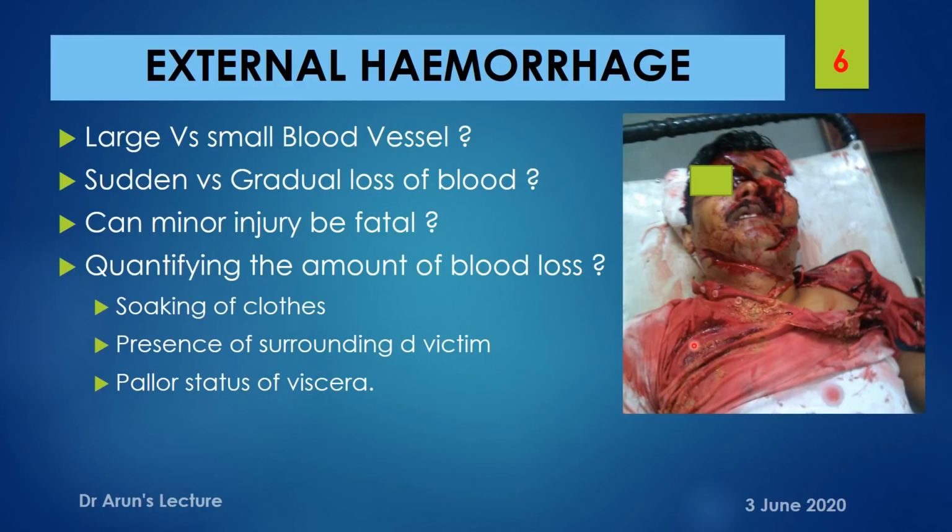Third, on internal or even external examination of the oral mucosa and the conjunctiva of the deceased individual, we can assess the pallor of the viscera. And here again, it is only provisional: this much amount of blood could have been lost. All right. And here, since it is only a possible assumption, whatever we quote won't be exact.